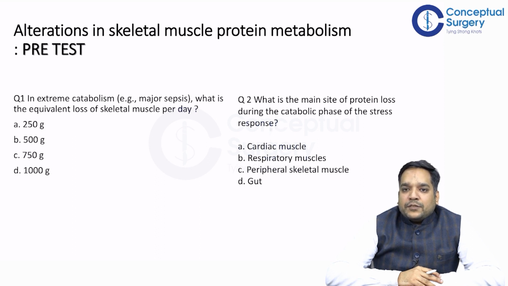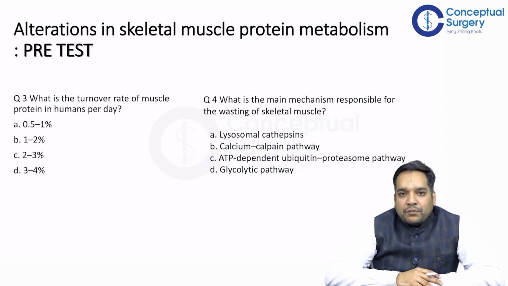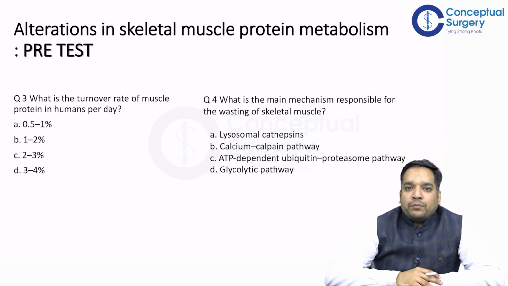Cardiac muscle, respiratory muscle, peripheral skeletal muscle or gut muscle. Question number 3: what is the turnover rate of muscle protein in humans per day? 0.5 to 1%, 1 to 2%, 2 to 3% or 3 to 4%. Question number 4: what is the main mechanism responsible for the wasting of skeletal muscle? Lysosomal cathepsin, calcium calpain pathway, ATP-dependent ubiquitin proteasome pathway or glycolytic pathway.